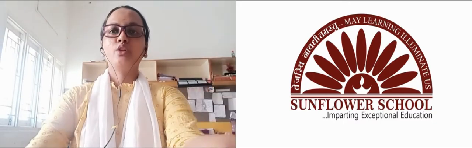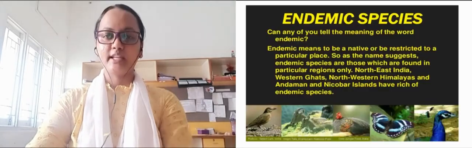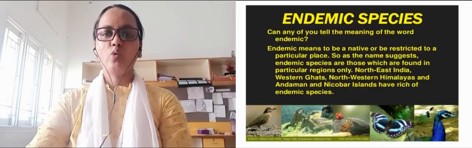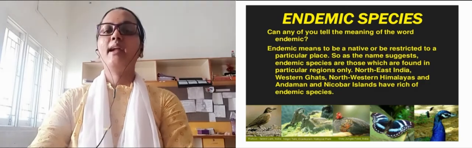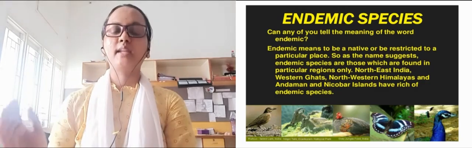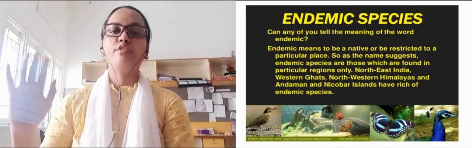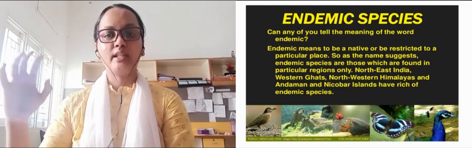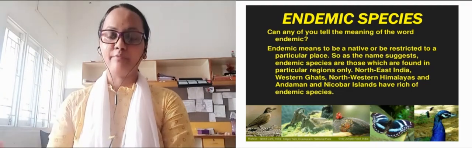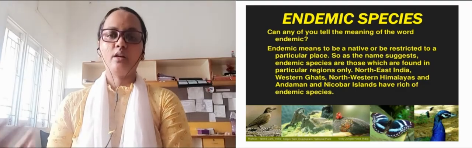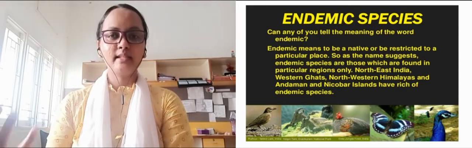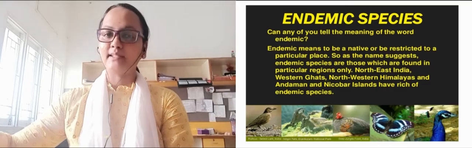Yes. So our first point in today's lecture is endemic species. What is endemic species? Endemic species are those plants and animals, flora and fauna, which are only found in that particular area. For example, in northeast India you will find different plants and animals.